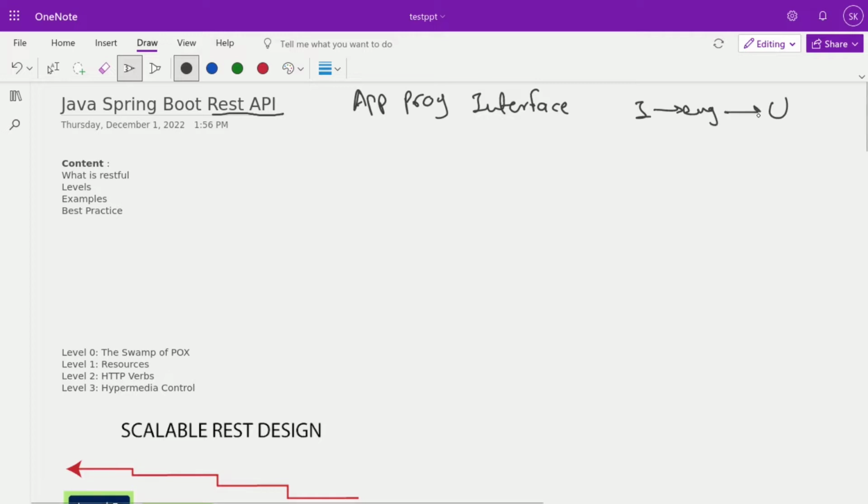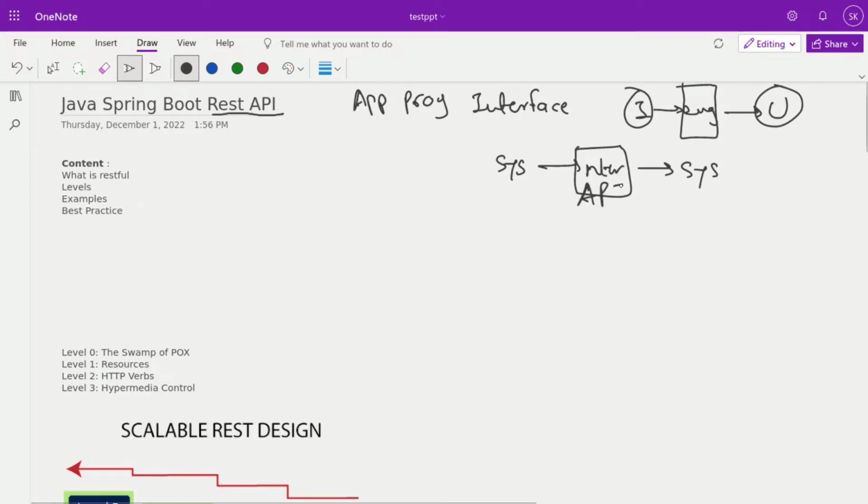That means for one point to interact with a second point, a certain interface should be defined. In the programming world or the software industry, when one system needs to communicate with another, some interface is required. That interface is known as an API, application programming interface. The guidance for system A to communicate with system 2, that interface is known as an API.